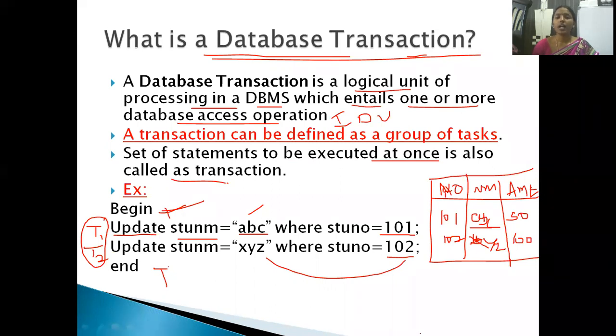Clear? Now, I'll tell you one more example of a transaction. Here, student 101 has 50 rupees, and this 102 has 100 rupees.